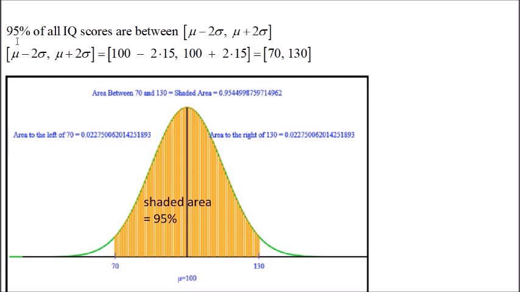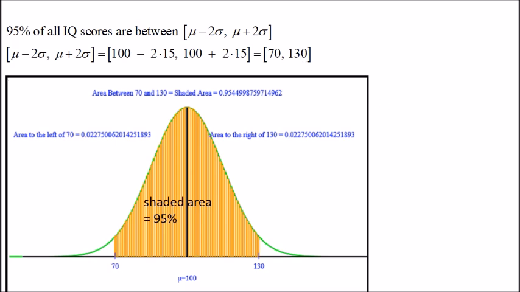By the empirical rule, approximately 95% of all IQ scores will lie between mu minus 2 sigma and mu plus 2 sigma. So 100 minus 2 times 15 and 100 plus 2 times 15 give 70 and 130. So approximately 95% of all IQ scores are between 70 and 130.